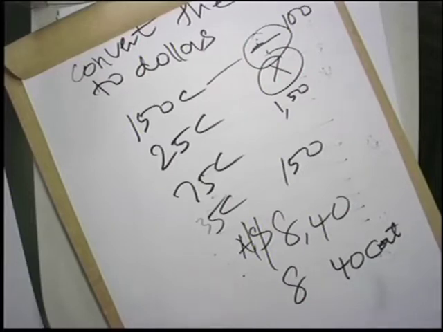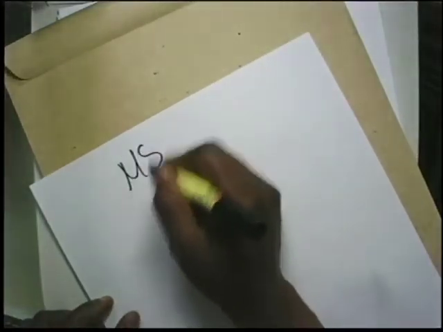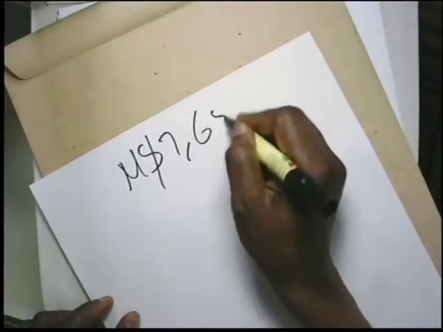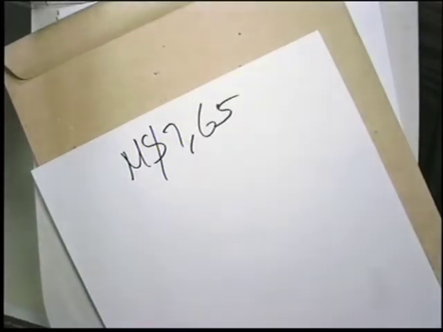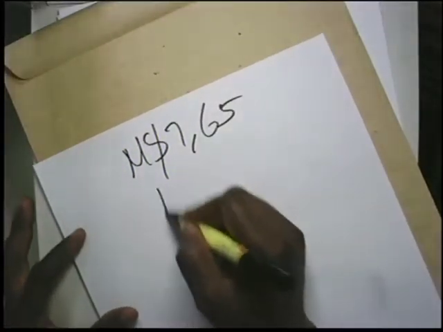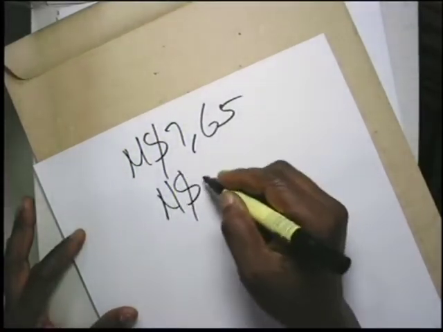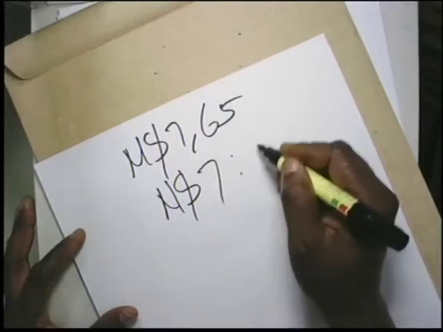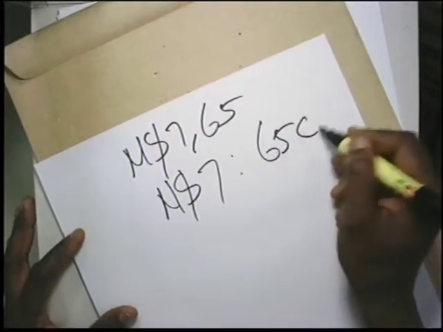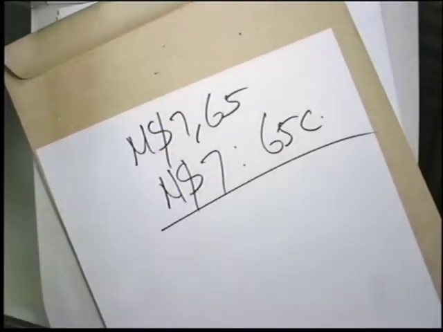Now let us look at this one together. If I ask you to write it separately, this is what I want you to do. It will be $7, then 65 cents. This is what we are saying.